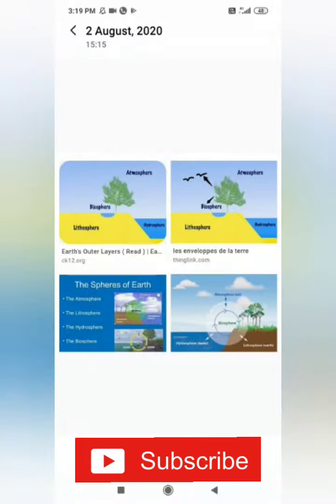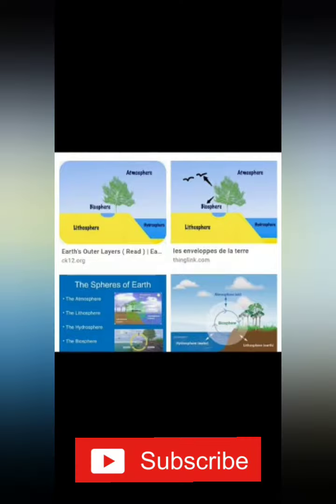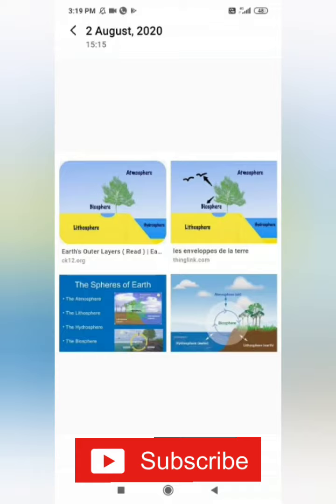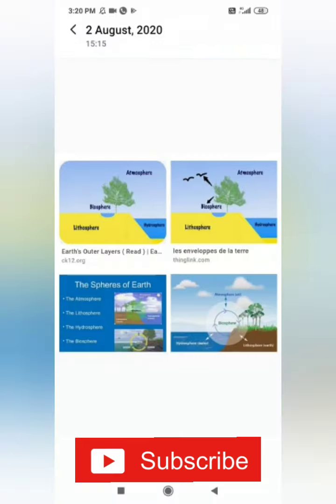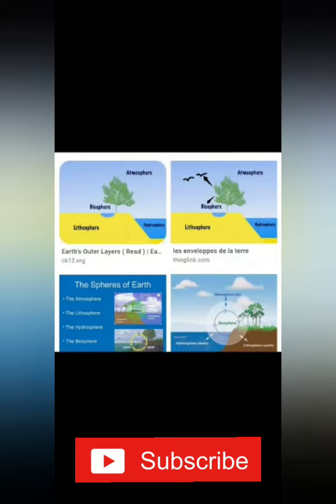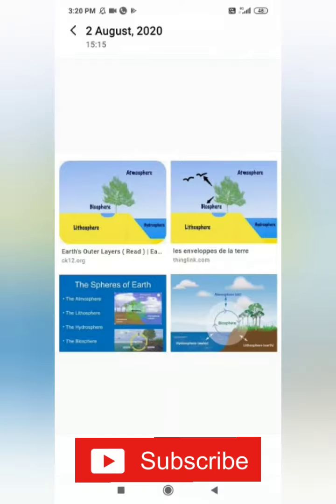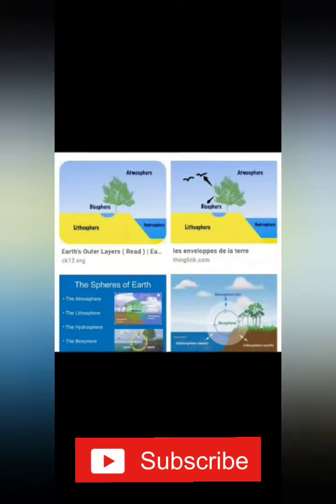Next one is hydrosphere. All the water bodies on the earth are known as the hydrosphere. And finally, lithosphere. Lithosphere is the rigid outer part of the earth which consists of the crust and upper mantle. So this lithosphere is a layer of crust and the upper part of the mantle floating on the asthenosphere. What sphere? Asthenosphere. Very good.